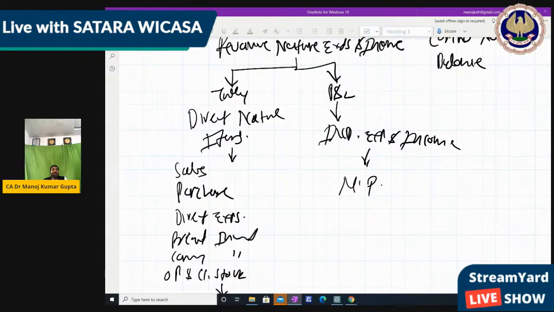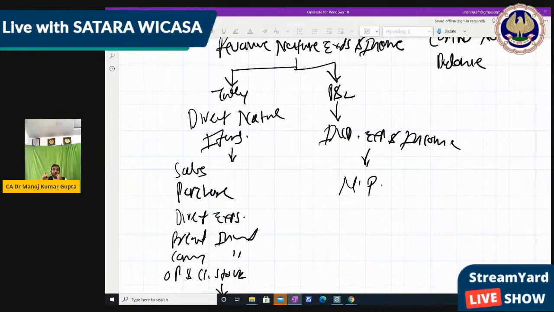But indirect nature expenses or income, like salary and rent, which are not directly related to the goods, are transferred to the P&L account, and from P&L we get the net profit, which will be transferred to the balance sheet, because net profit is definitely our net earning, that should be given to the proprietor, the owner, given to Mukesh Ambani, if it is Ambani's business. Okay. So these are the balances we have to divide in such parts.